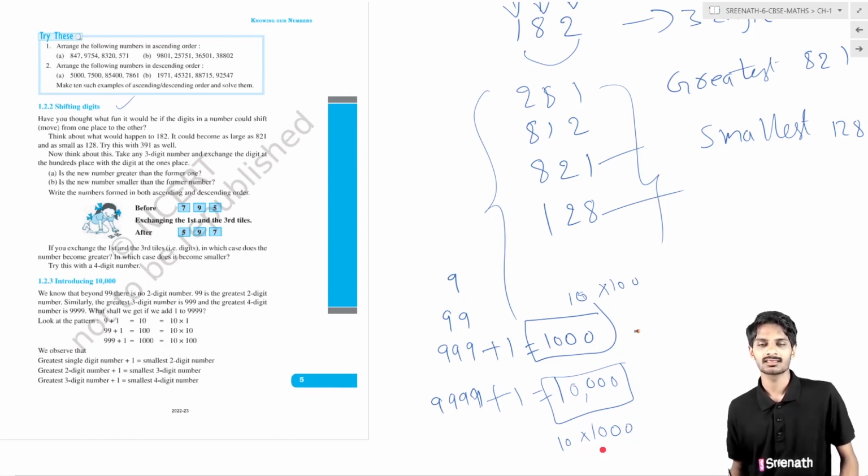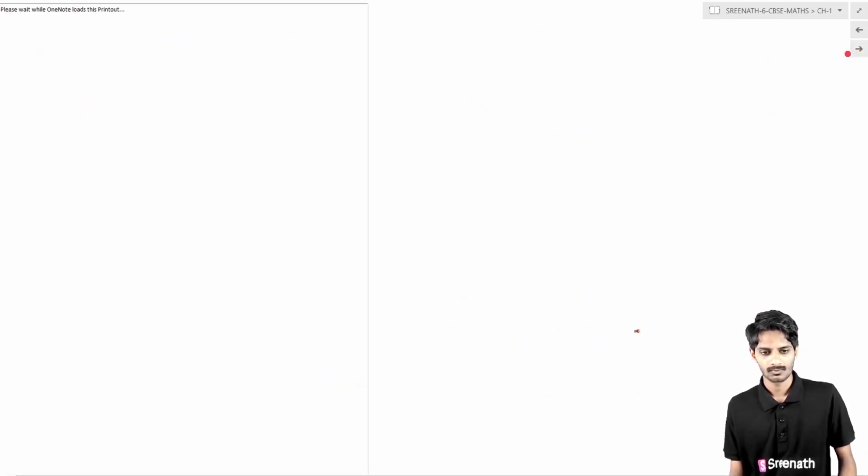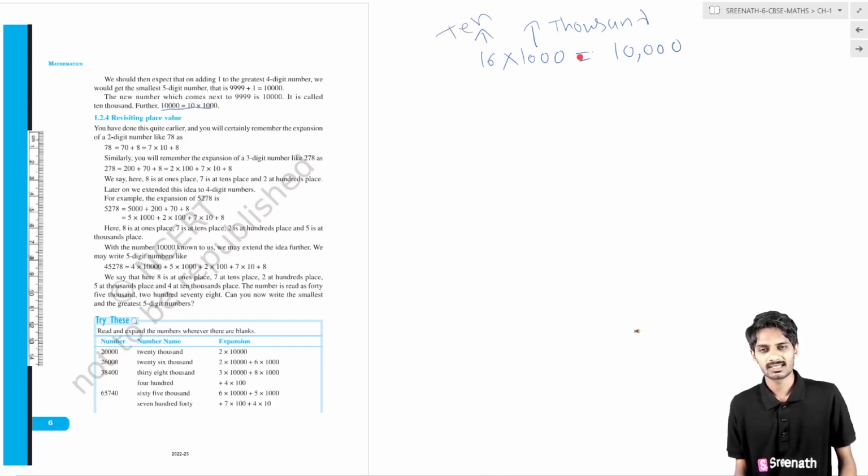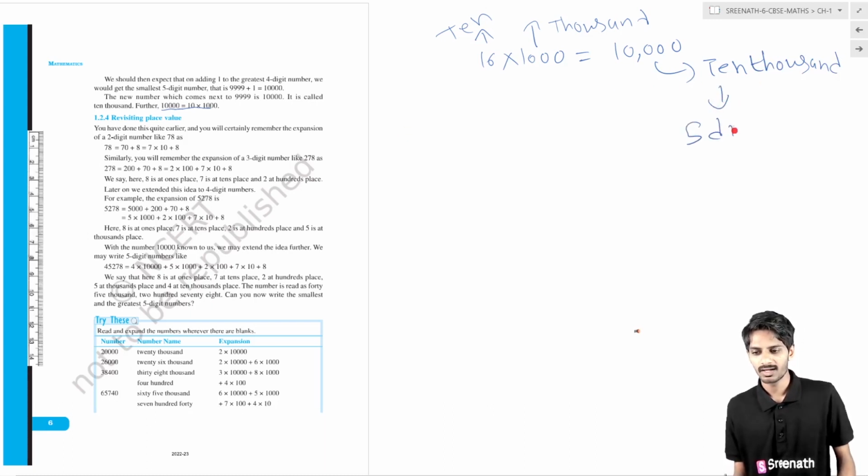That's why we call it 10,000. So 10 into 1000 gives 10,000. That is the lowest 5-digit number.